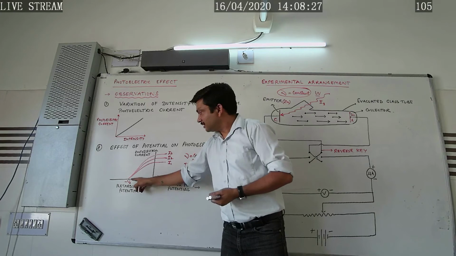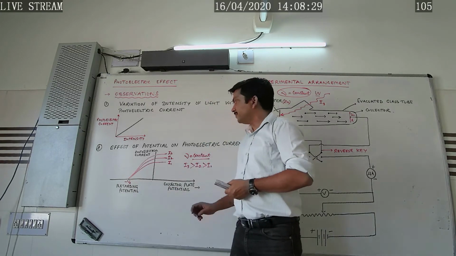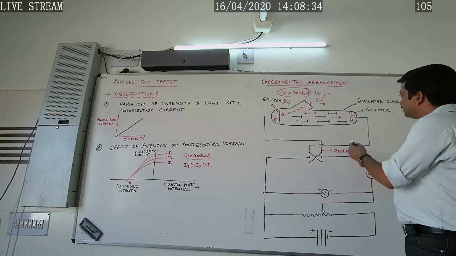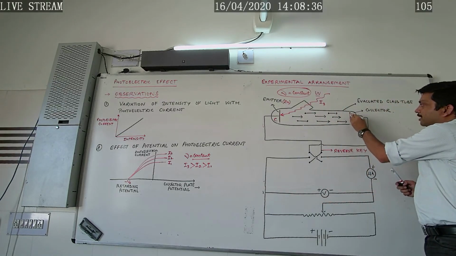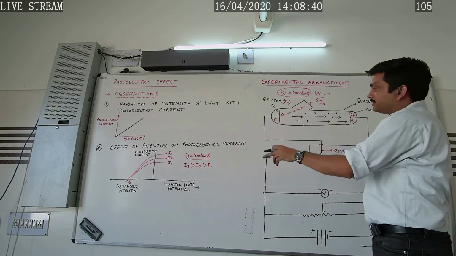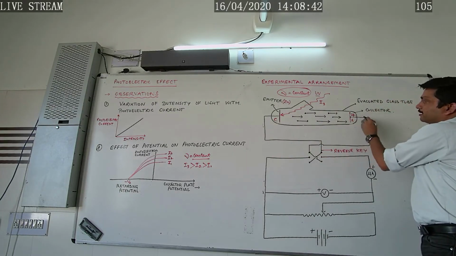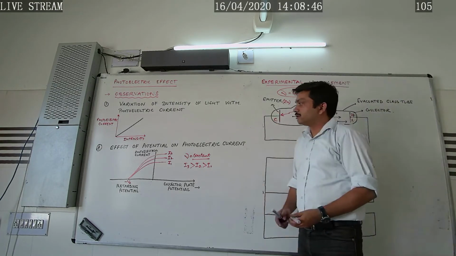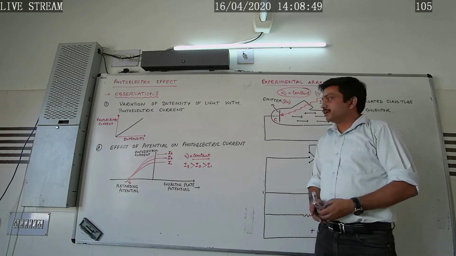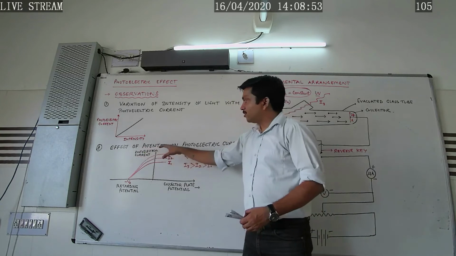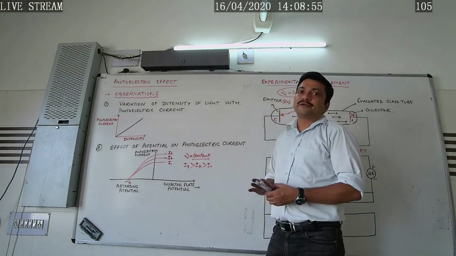So it is happening here in this diagram, so this thing should be kept in mind. Okay, so it is explained in the first step by making the collector at positive potential. Then for retarding potential, the current is zero if we make the collector at negative potential, and if we increase this retarding potential, we will get the value of the photoelectric current as zero. So in this way, we have explained the effect of potential on photoelectric current.